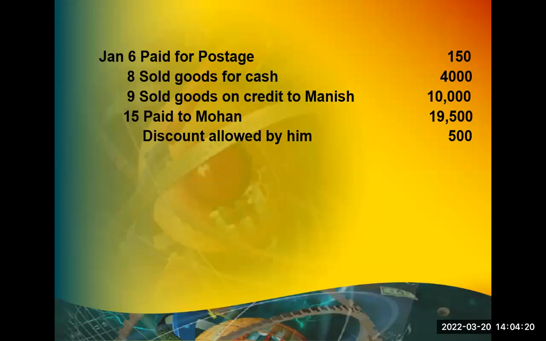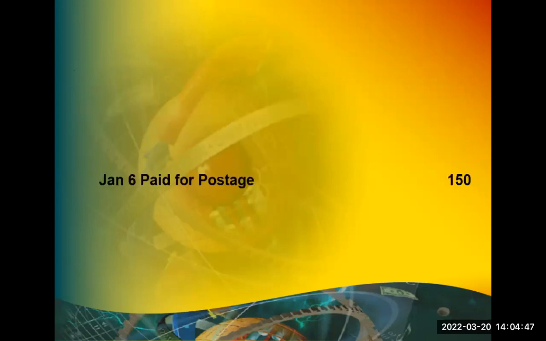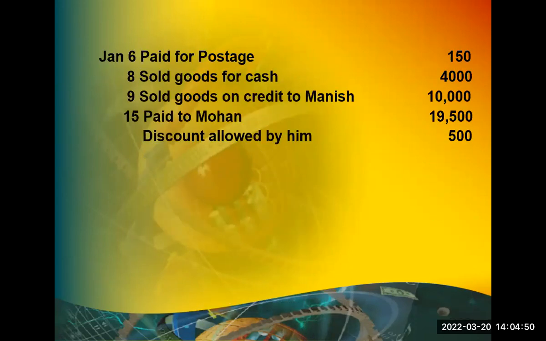So what's the entry? Who is receiving? Mohan is receiving, so Mohan account debit. Look at this. We bought from him for 20,000. But now we are paying him only 19,500 and telling him it's okay, accept it, we don't give you another 500. He's also telling okay, no problem. He's allowing us a discount, a concession of 500 rupees.